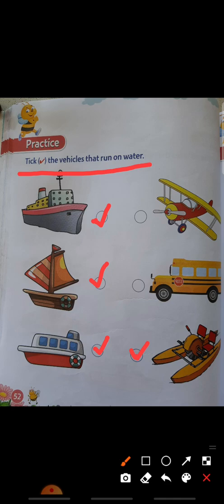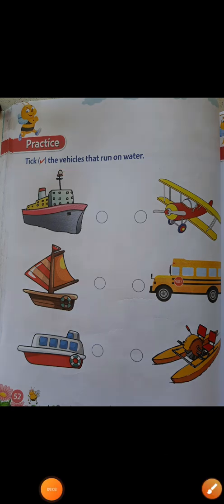Okay. So these also you have to practice. So these will also come in the exam. Okay children. Okay, next.